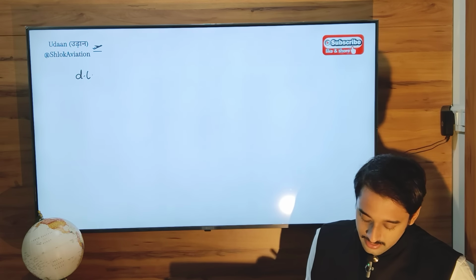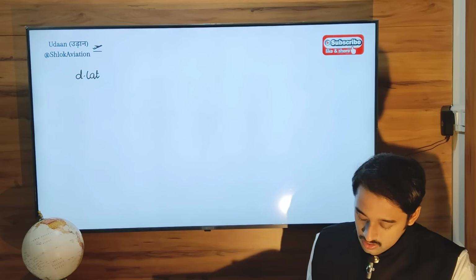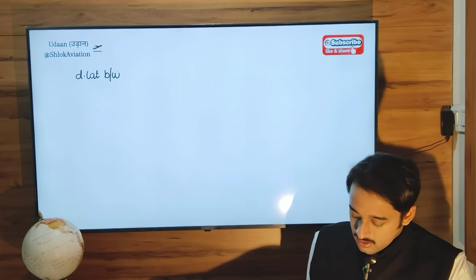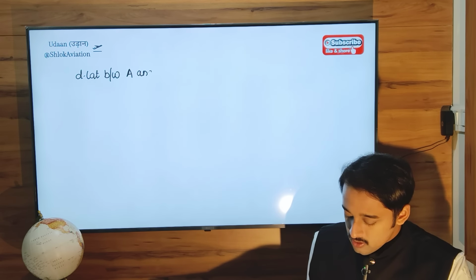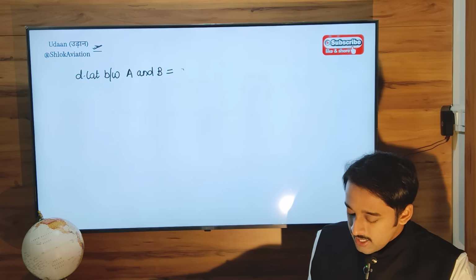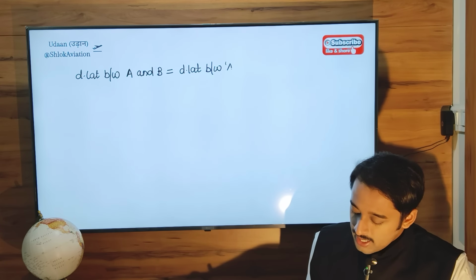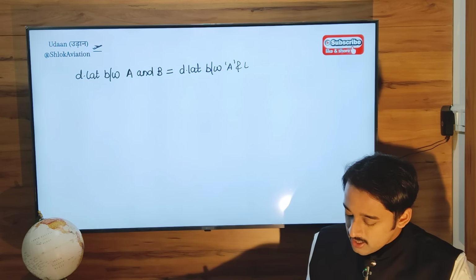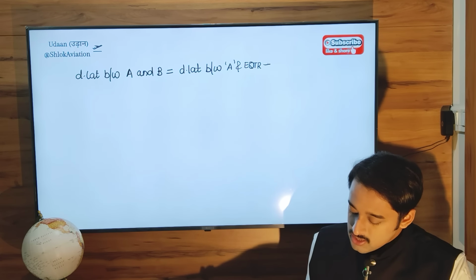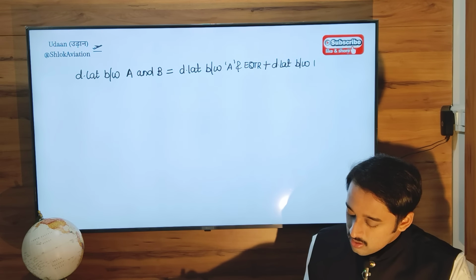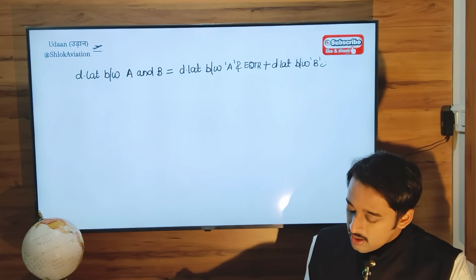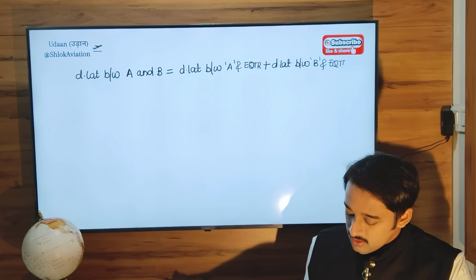The D lat between A and B equals D lat between point A and equator, plus D lat between point B and equator.